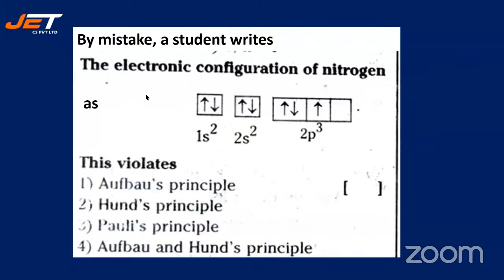By mistake, a student writes the electronic configuration of nitrogen as 1s2, 2s2, 2p3. Look at the configuration and the diagrammatic representation in the orbitals. This violates which principle? Aufbau principle, Hund's rule, Pauli's exclusion principle, or Aufbau principle and Hund's rule. Which of these does it violate? Look at the boxes carefully. Look at the orbitals carefully.